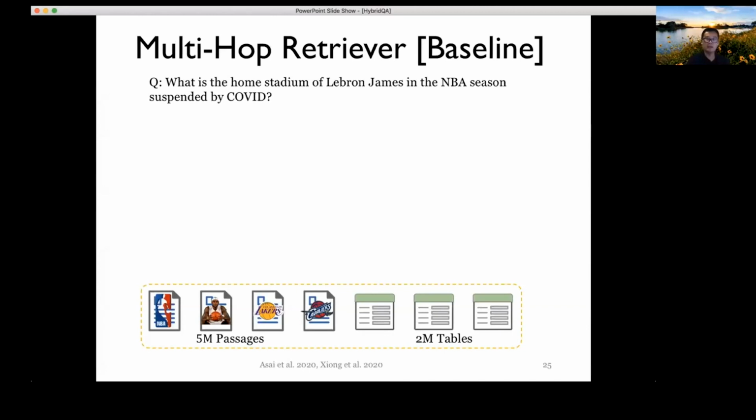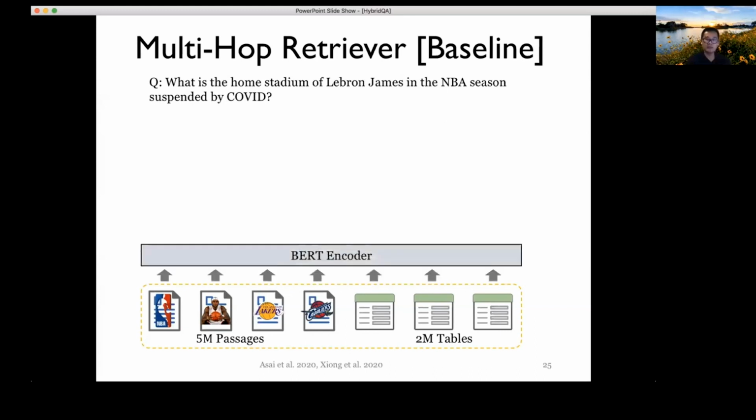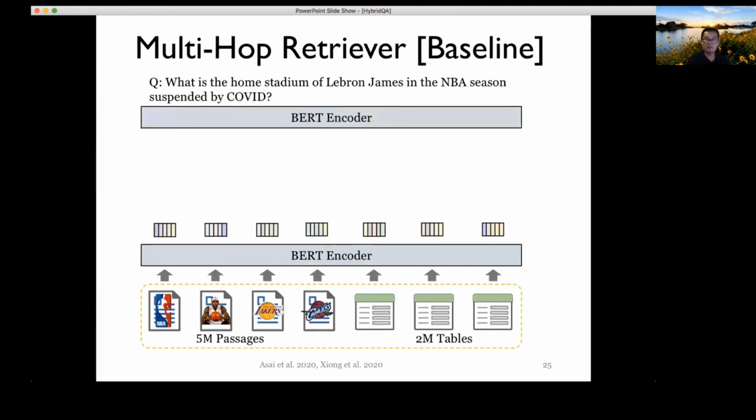And again, we also need to think about the baseline. In this case, we've been looking at a multi-hop retrieval baseline that would basically use BERT as the encoder to encode the source documents and also the tables. Then again, we have a BERT encoder for the question. This is a relatively standard approach of neural dense retrieval that encodes the documents and tables into indexes, which are the dense indexes encoded by BERT. And then you can do the same with the question.